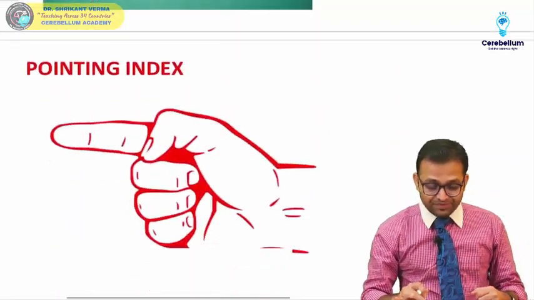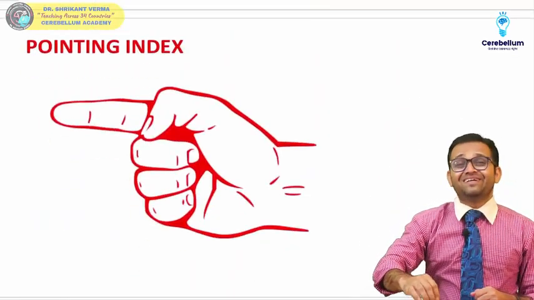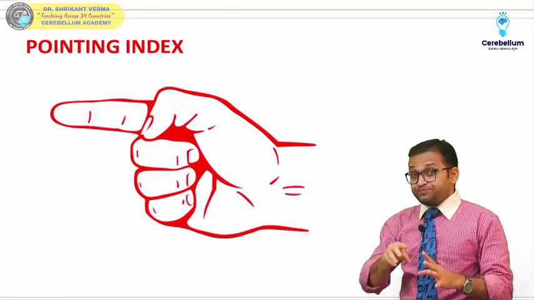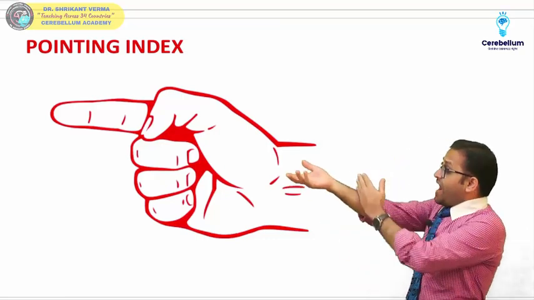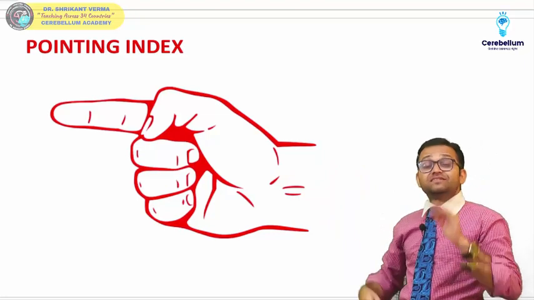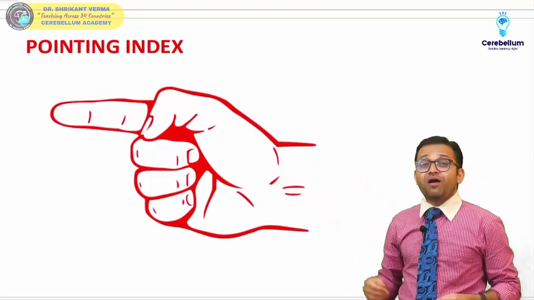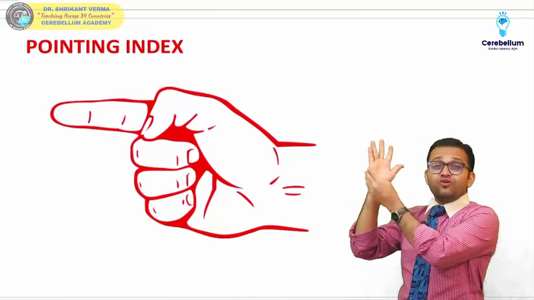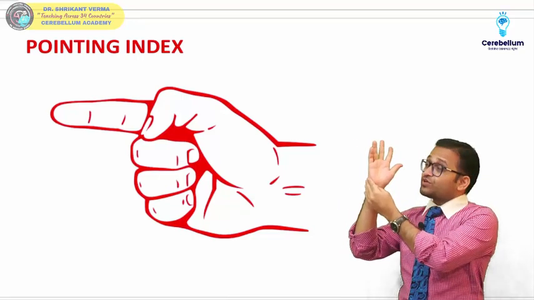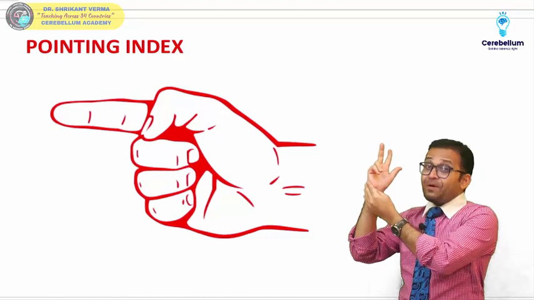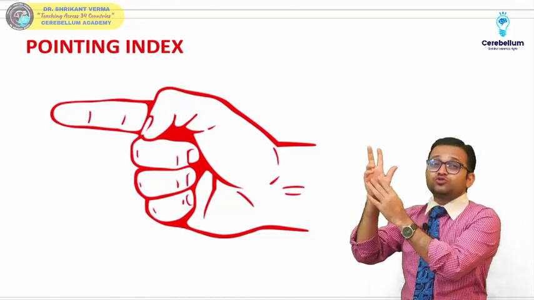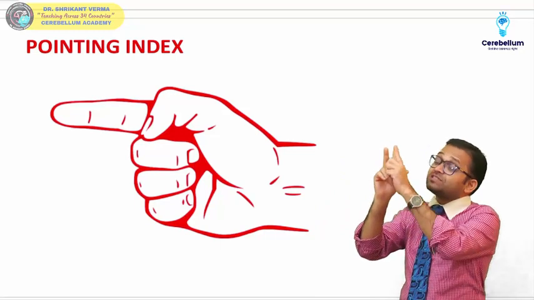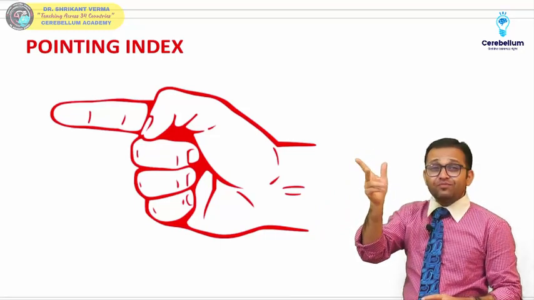Getting the point, beta? Now see here, pointing index. What you have to remember, if there is an injury to our median nerve at the mid forearm, there is damage at the mid forearm part. Now you will ask the patient to flex the fingers. So definitely the ulnar nerve is okay, flexor digitorum profundus is okay, so these two fingers will be flexed. But remember, these are all associated together and the injury is lower, so the few fibers which are supplying the middle finger will also be flexed.